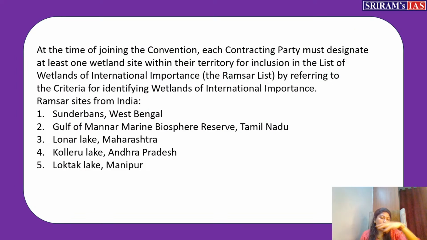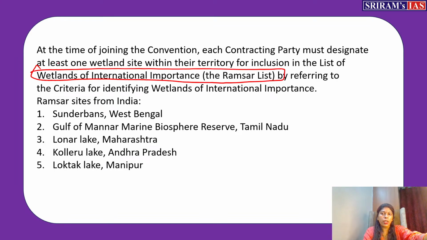You know, any country which joins this convention, even India is a part of this convention, we all know that. When they are going to join this convention, at the time of joining, they have to designate at least one wetland site from their country into the Ramsar list. That is the list of wetlands of international importance. This is otherwise called the Ramsar list. In that way only the list has been created.